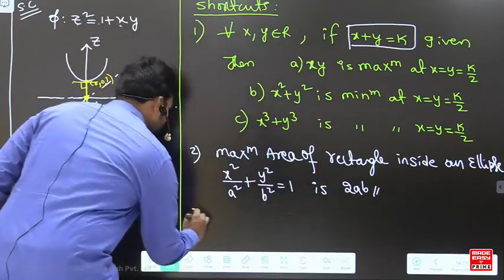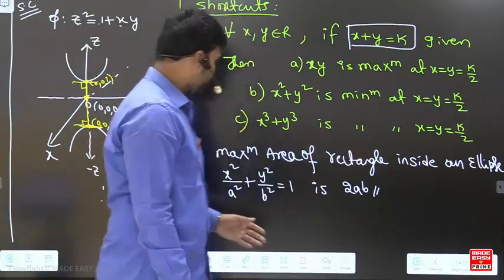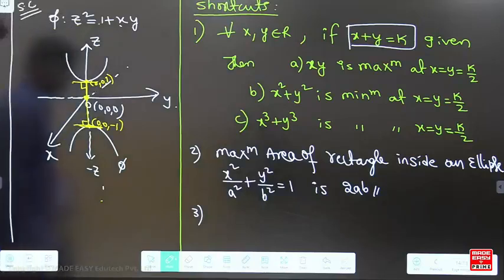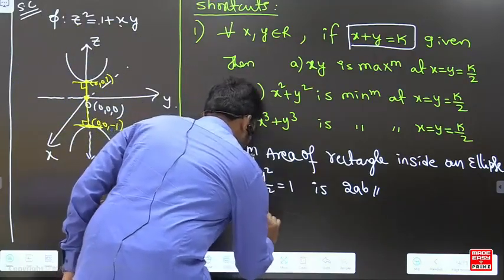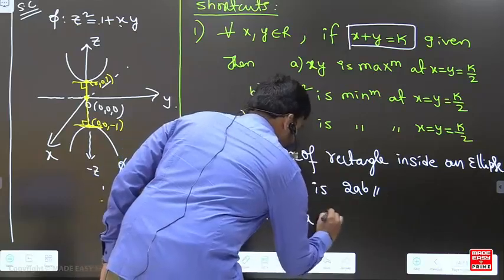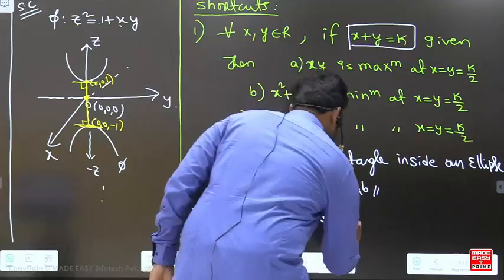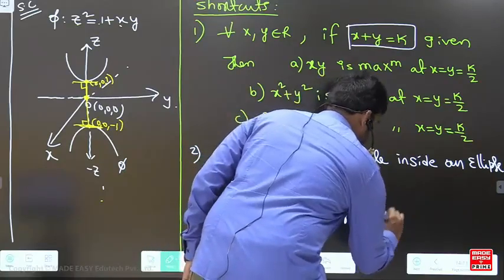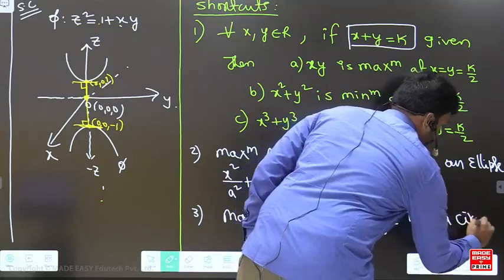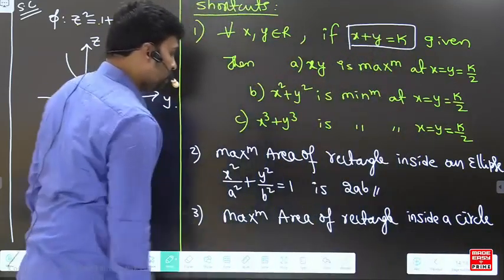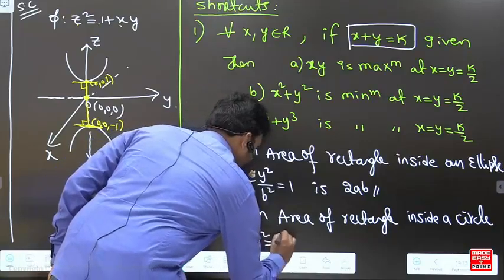The third one is the maximum area of a rectangle inside a circle, x square plus y square is equal to a square.